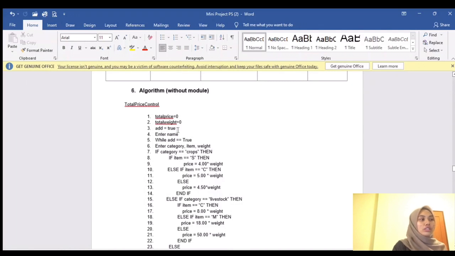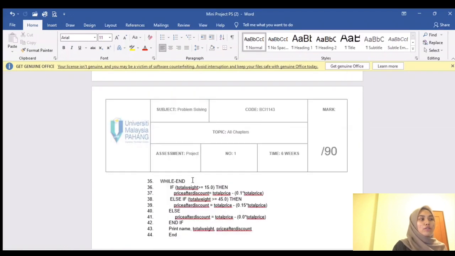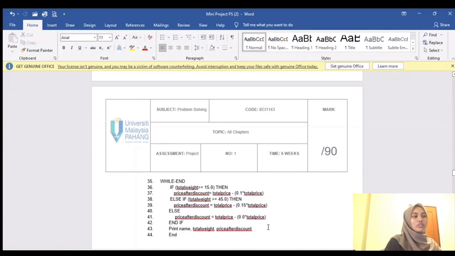So we need to enter name, and while add equal to true is the condition of the looping. We need to put the while end here, because we are using the while structure for this looping, where the user needs to put yes or no for the add item, right? And then we continue with the decision for the discount, and then the system will print the name, total weight, and price after discount.